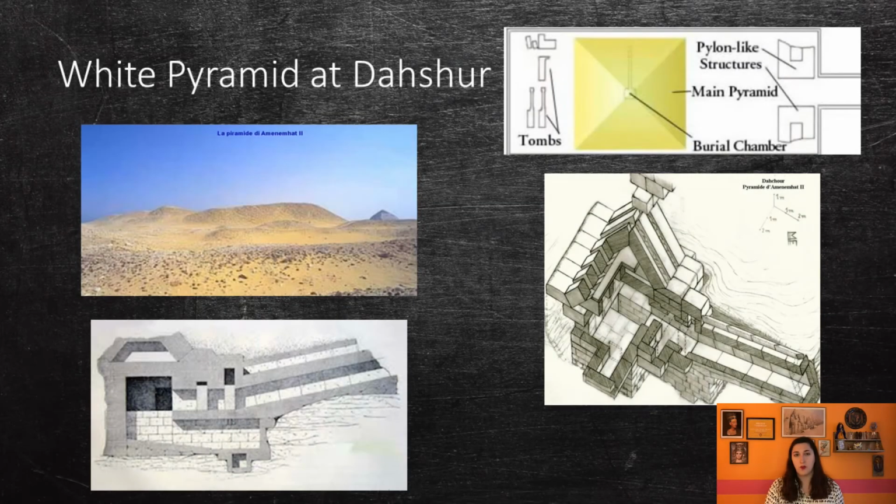His tomb is known as the White Pyramid, and it is located in Dahshur, which is south of Cairo. Like most pyramids of this period, it now lies in ruin. The complex was surrounded by a large enclosure wall, where several of his presumed family members were buried within. Three of his daughters' tombs were found untouched, and their surviving jewelry is exquisite. The pyramid has not been fully excavated, so we only have a rough idea of what it looked like.